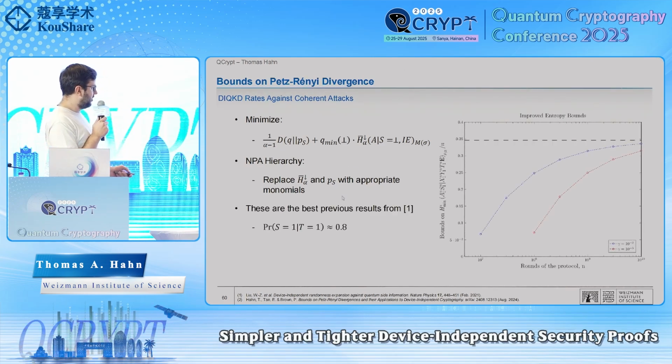So these are the results from Liu et al. This is basically the best version of the entropy accumulation theorem out there. And basically what they did is they calculated the following case. So they assumed that they win the CHSH test with probability 80%. The blue line corresponds to having a test round fraction of 1%. The red line corresponds to a test round fraction of 0.1%. And one can see already here, really sad numbers. You always need 10 to the 7, 10 to the 8. This is kind of the quirk of DIQKD.